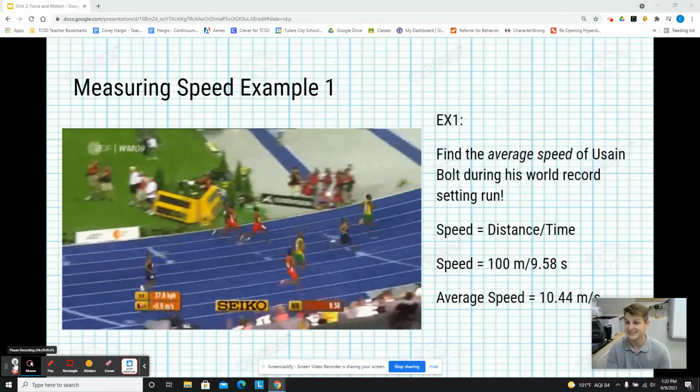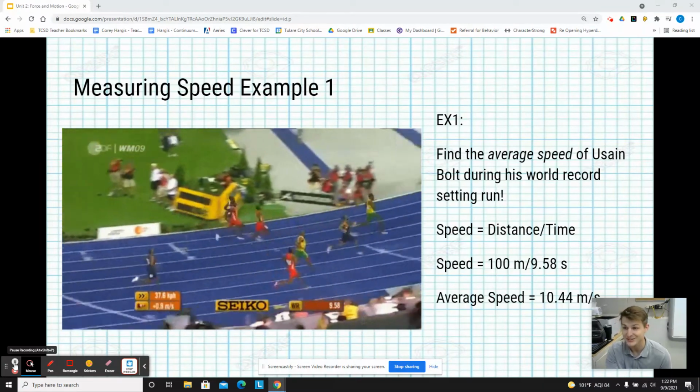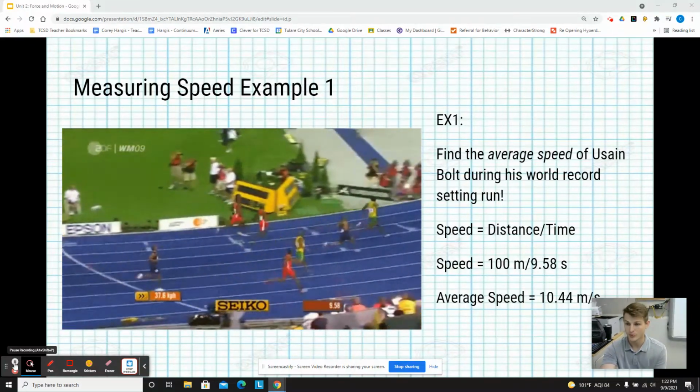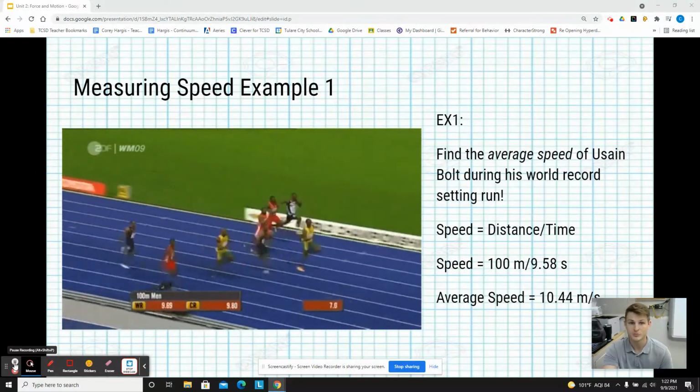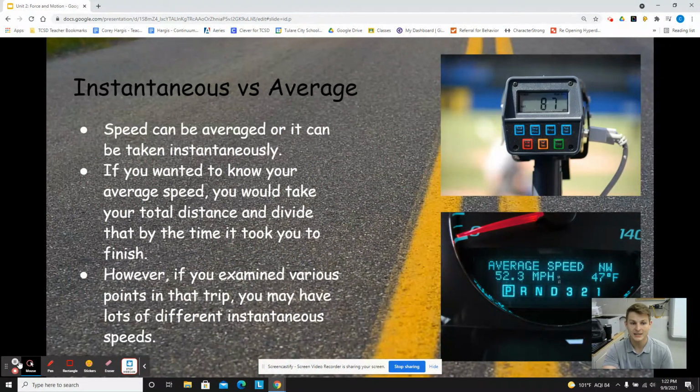That doesn't mean to say that he ran 10.44 the whole time, right? He did start at 0 because he started out the beginning of the line, but over the course of the run, he did run 10.44 meters per second. Why is this important? This is important because we're going to look at two different types of speed, instantaneous speed and average speed. So instantaneous speed is like when a cop tracks you on their radar gun, right? Traveling 65 in a 45. That's instantaneous speed. You were going 65 miles per hour at that very second he tracked you.